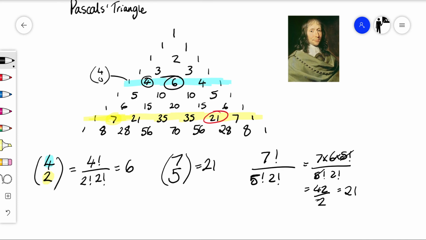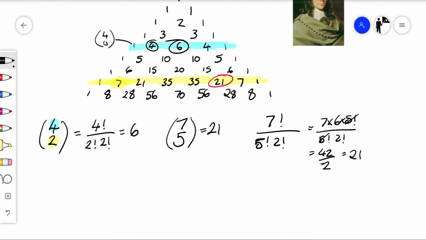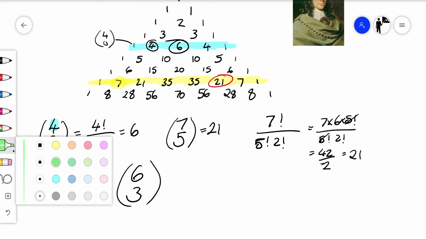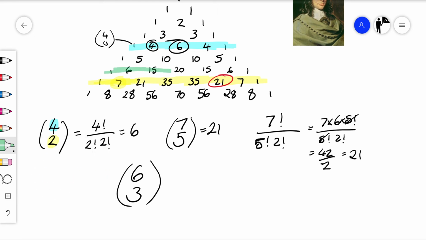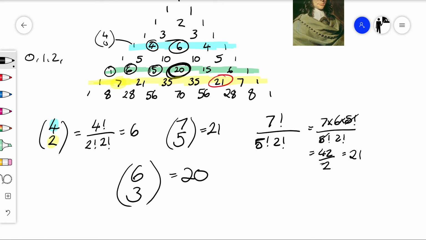We'll just do a couple more. If we wanted to work out what is 6 choose 3, if I've got 6 objects and I want to choose 3 of them, how many ways are there to do that? Well, if we go to our 6th row and we go to our 3rd element within that row, so this would be 0, 1, 2, 3. 6 choose 3 is 20. It's really important we always count, when we're counting across, we go 0, 1, 2. We don't start at 1, we start from 0.